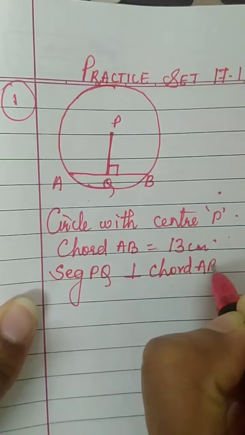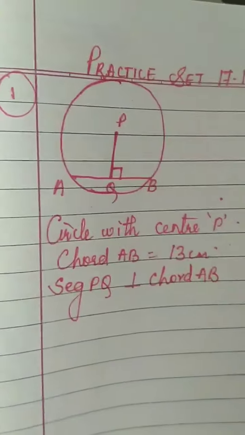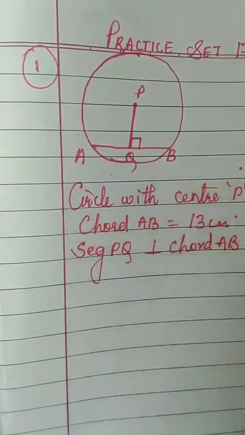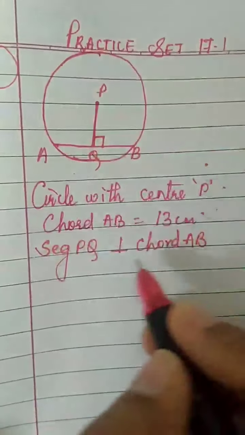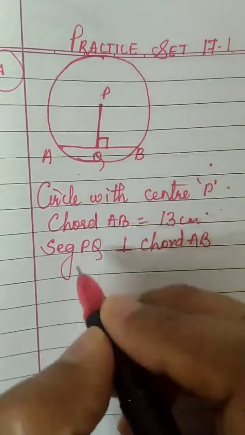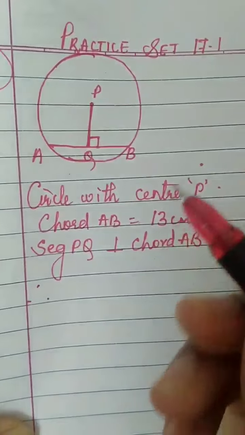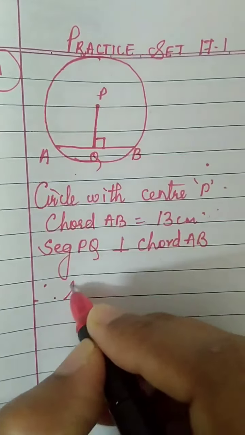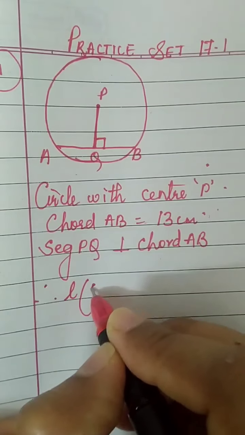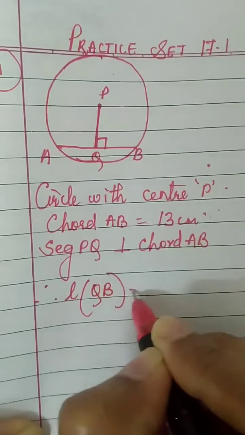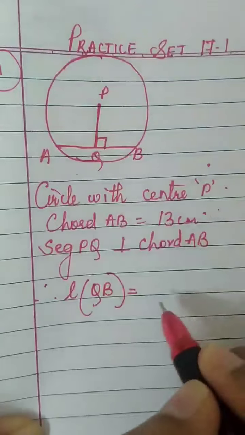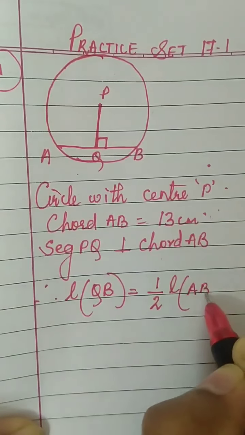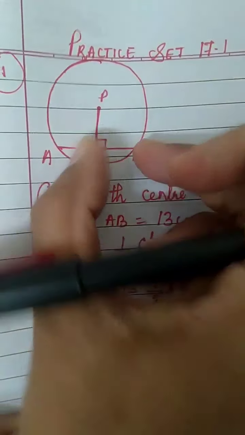If perpendicular is given, you will use the first property. If they are telling about the midpoint, then you will use the second property. Perpendicular is given, so you will write, therefore, PQ is perpendicular to AB. Length of QB is asked. QB will be half of length of AB.